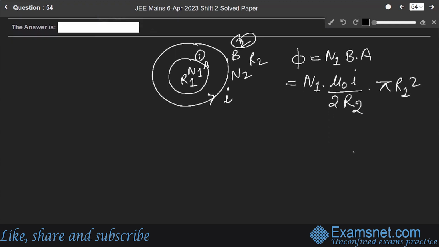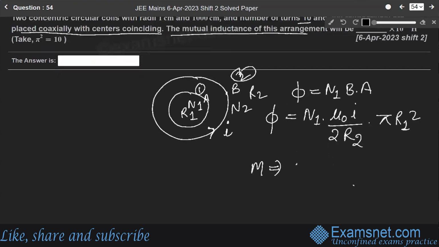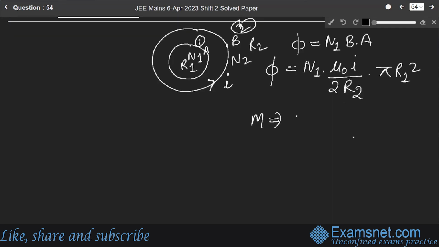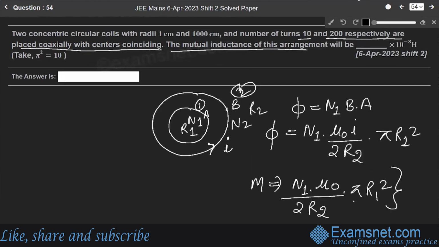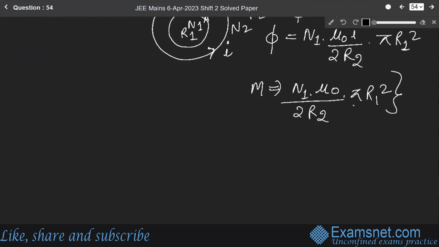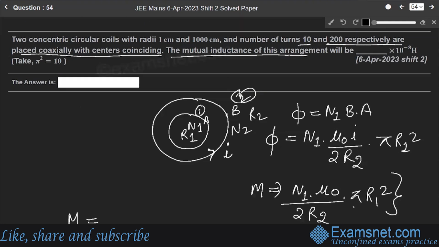So the mutual inductance M will be equal to everything except I. It will be N1 mu naught over 2R2 into pi R1 square. Just put the numerical values in this expression and we will get our desired answer. The mutual inductance M will become N1. N1 is how much? 10.